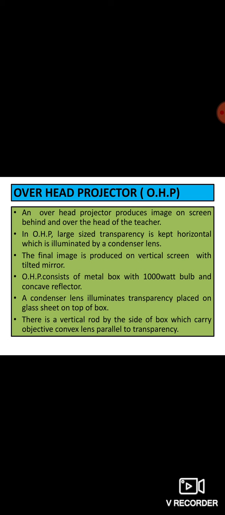Now the OHPs, that is the overhead projectors. The overhead projector produces the image on the screen behind and over the head of the teacher. That's why it is known as the overhead projector. That means the image is produced over the teacher's head. Okay. The difference is that in both, that is the opaque projector and the film strip,